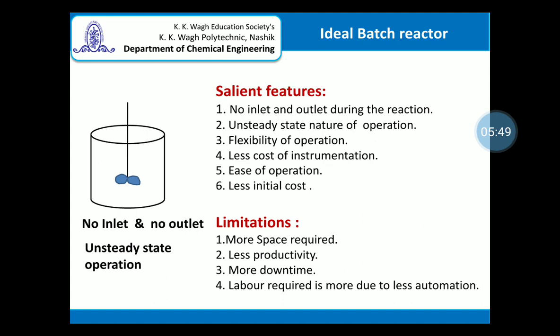So in the case of the batch reactor, the downtime is more, and since generally not a lot of automation is used in a batch reactor, the labor required is more.